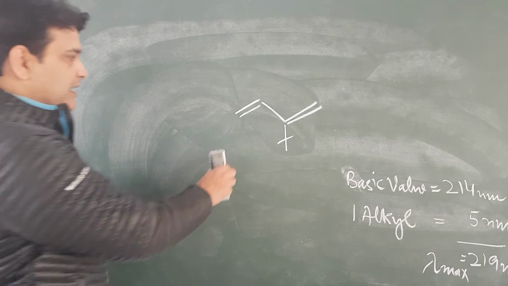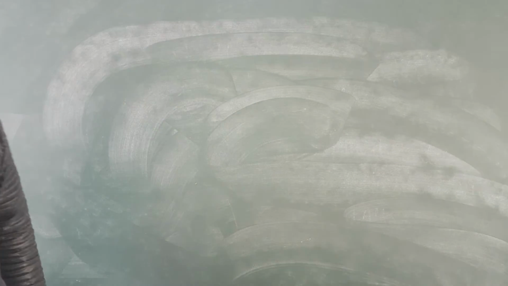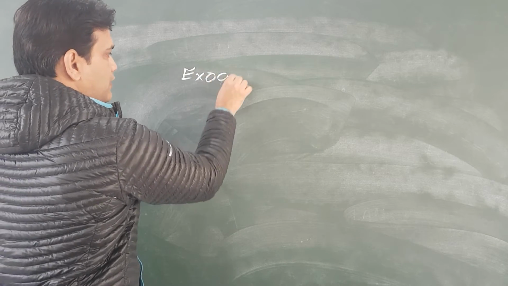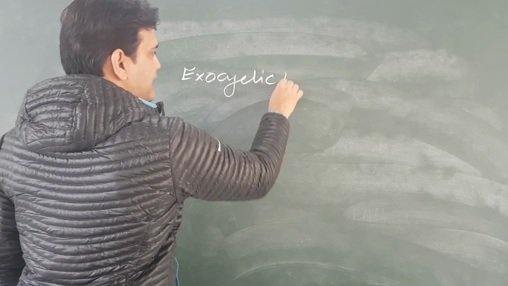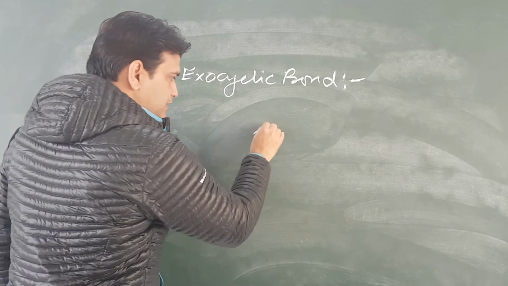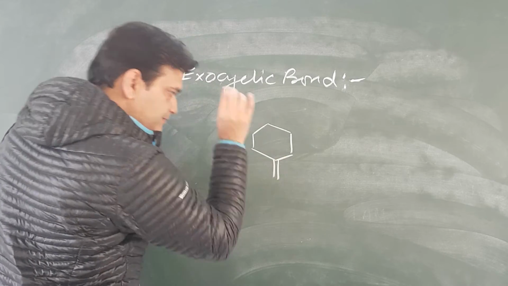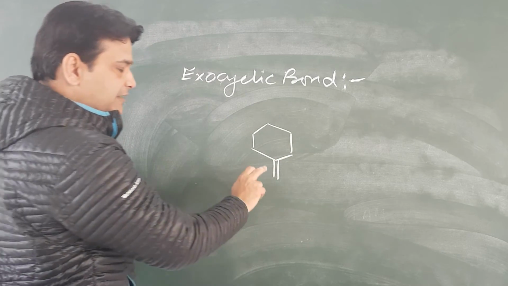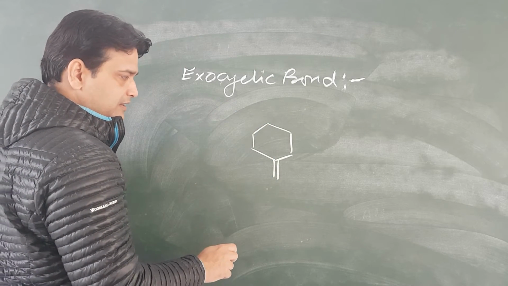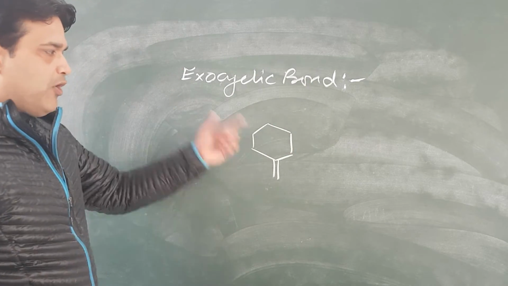Now let us discuss what is an exocyclic bond. Suppose this is the ring and this is the bond. Any double bond attached to the ring from the outside is called an exocyclic bond.